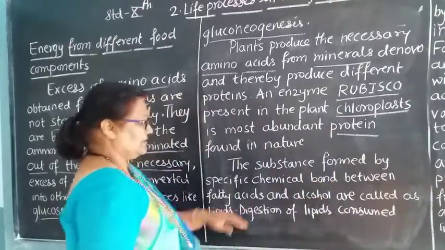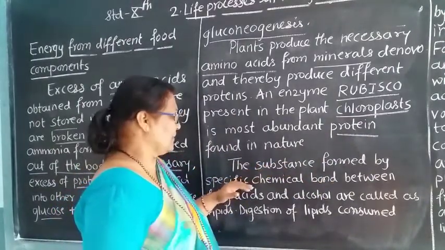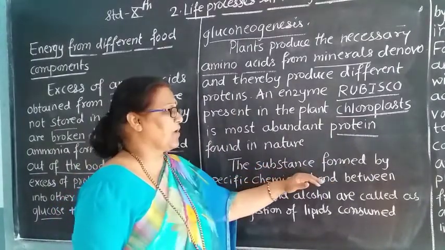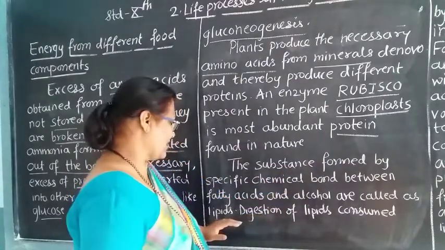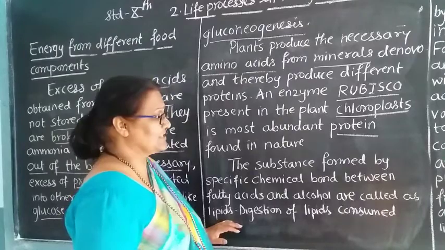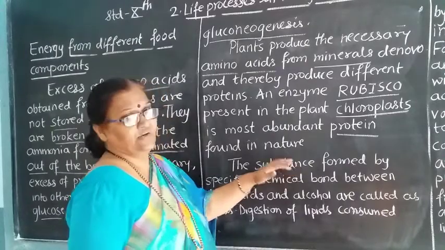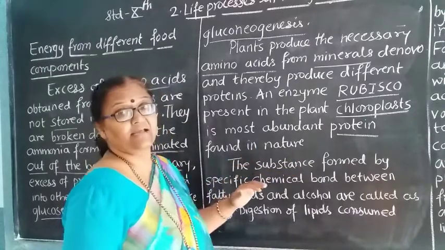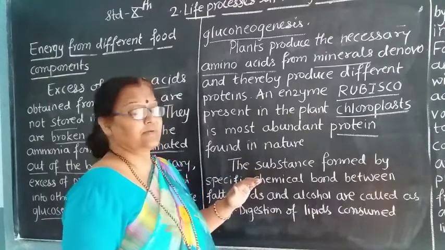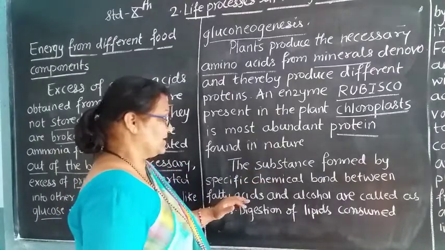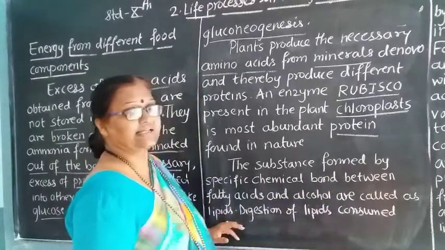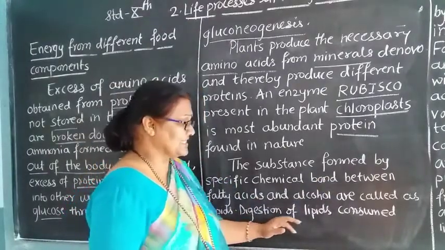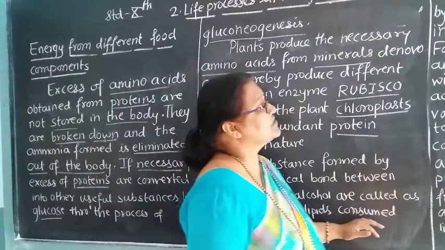See here, the substances formed by the specific chemical bond between fatty acids and alcohol are called lipids. Now, digestion of lipids consumed by us.